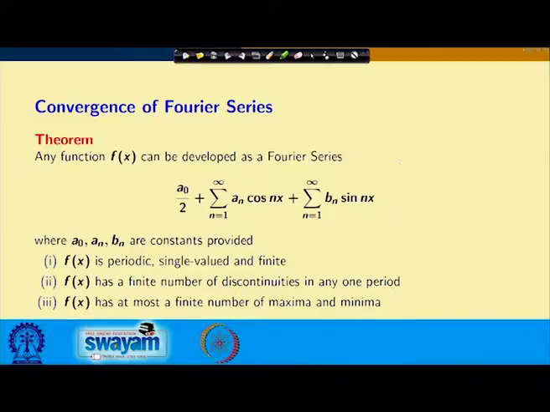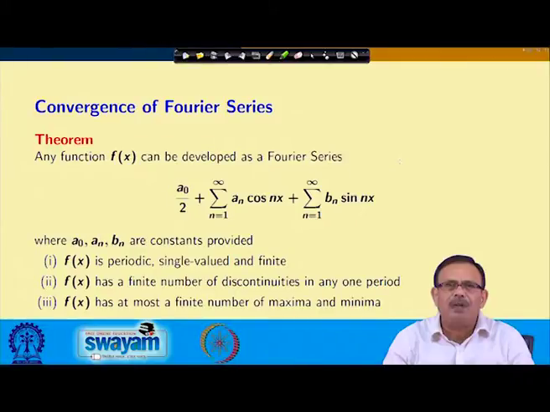Convergence of Fourier series. Any function f(x) can be developed as a Fourier series a0 by 2 plus summation n equals 1 to infinity a_n cos nx plus summation n equals 1 to infinity b_n sin nx, where a0, a_n and b_n are constants whose values have been provided earlier, provided, number 1, f(x) is a periodic single valued function and finite. Please note this one. f(x) is a periodic function, it is single valued function and it is finite.